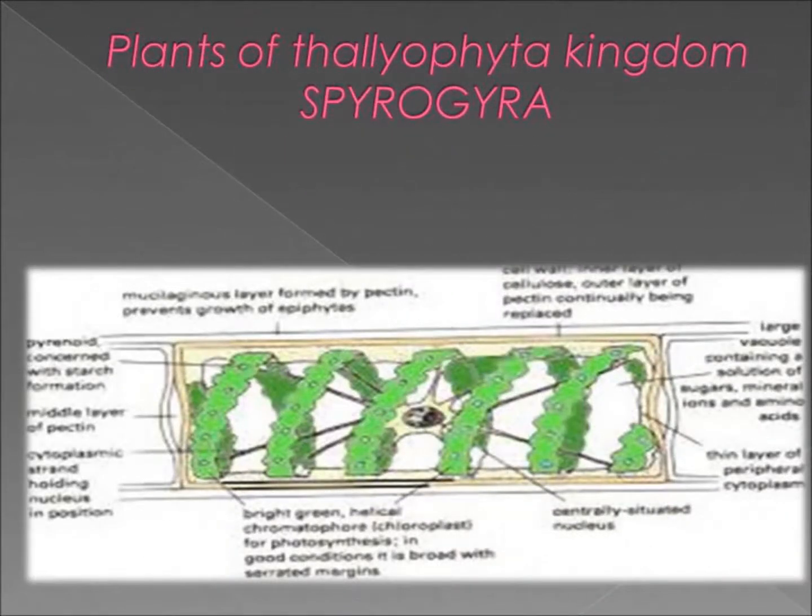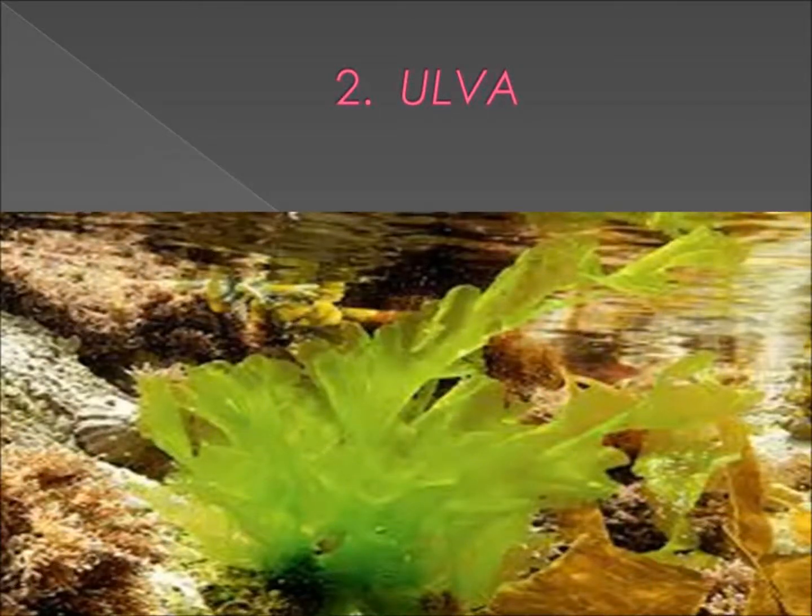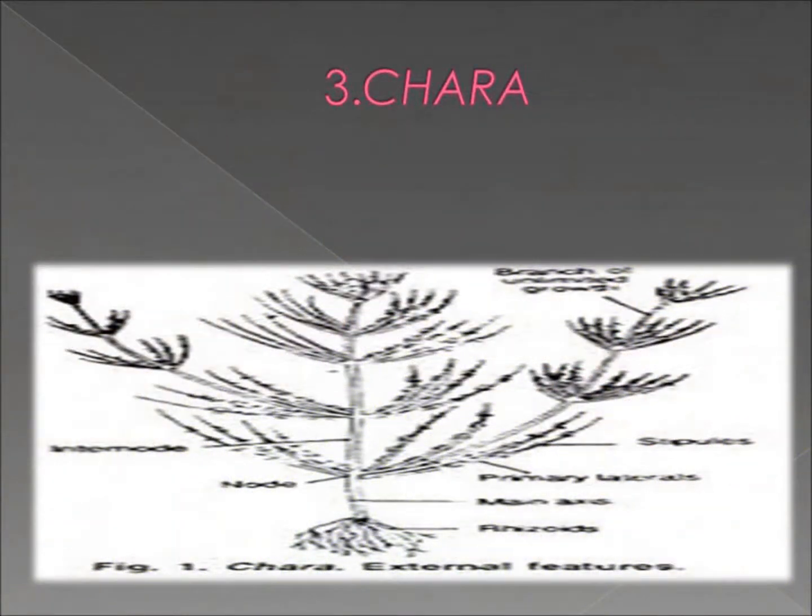Plants of Thallophyta. 1. Spirogyra. 2. Ulva. 3. Chara.